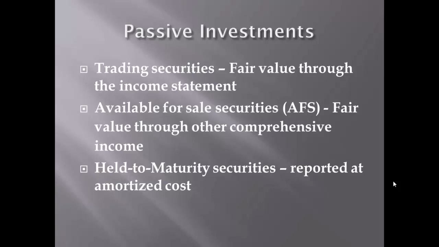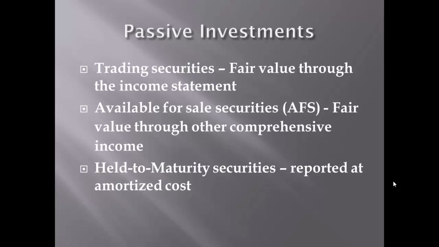Now, unrealized holding gains and losses for trading securities are reported in the current year income statement. Note that these amounts from the income statement eventually flow to retained earnings. Unrealized holding gains and losses for available for sale securities are reported as part of a separate component of shareholders' equity called accumulated other comprehensive income.